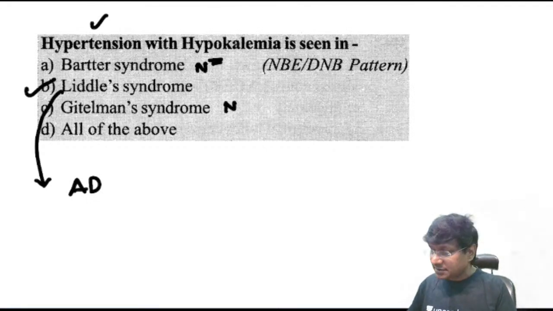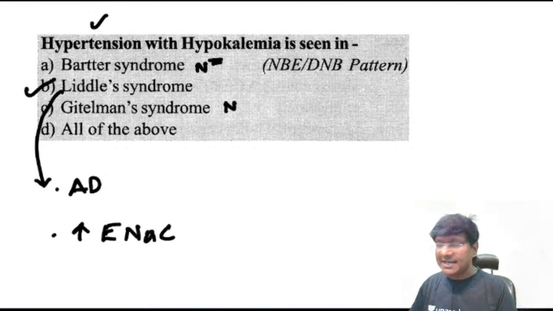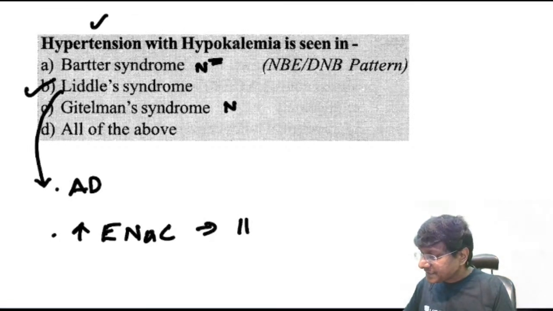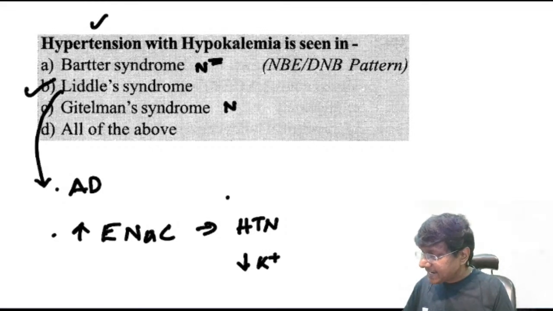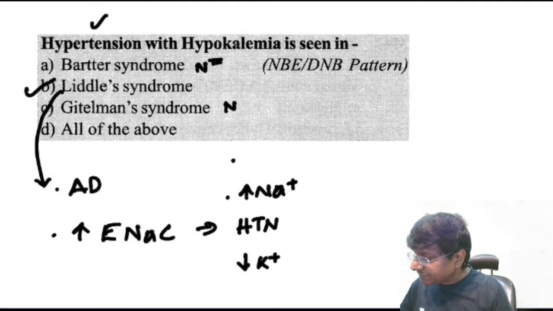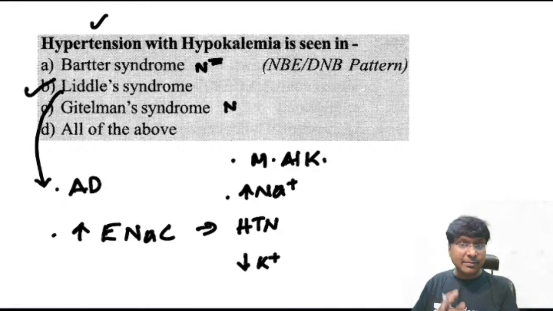What is the problem in Liddle's? There is increased ENaC activity, epithelial sodium channel activity. Because of this there will be hypertension in these individuals, there will be hypokalemia, and there will be hypernatremia, and there will be metabolic alkalosis. I'm very sorry, intermittently the screen gets blurred.